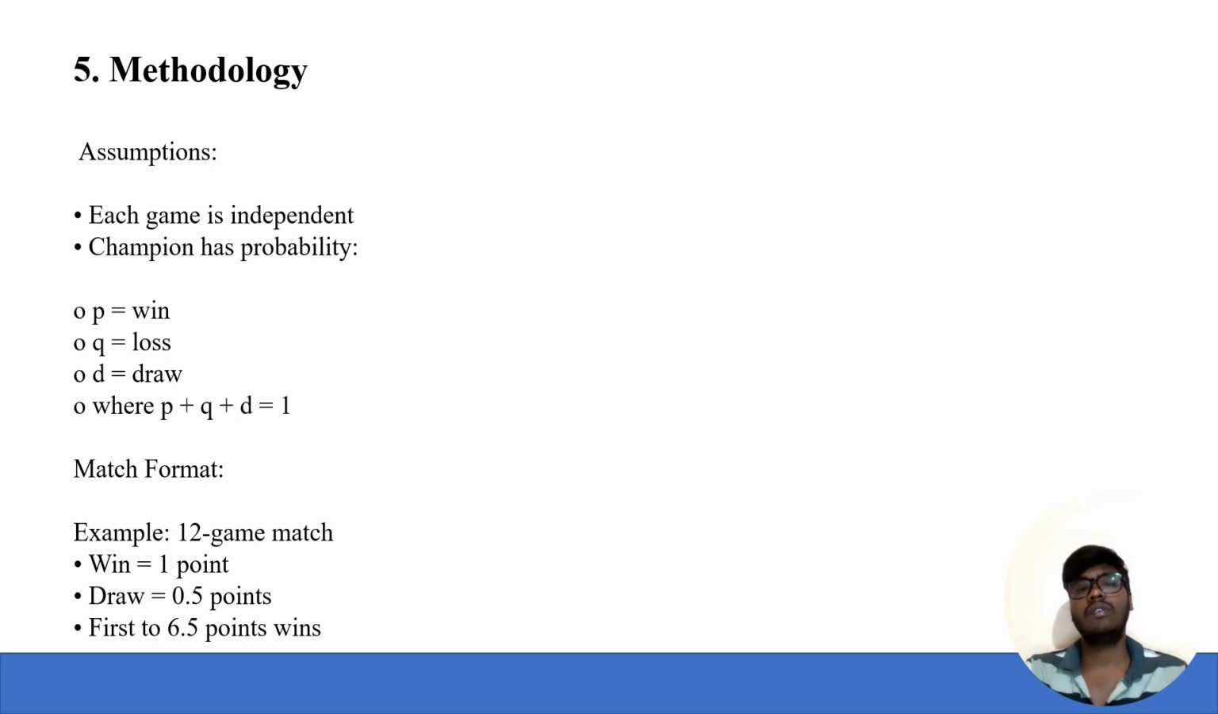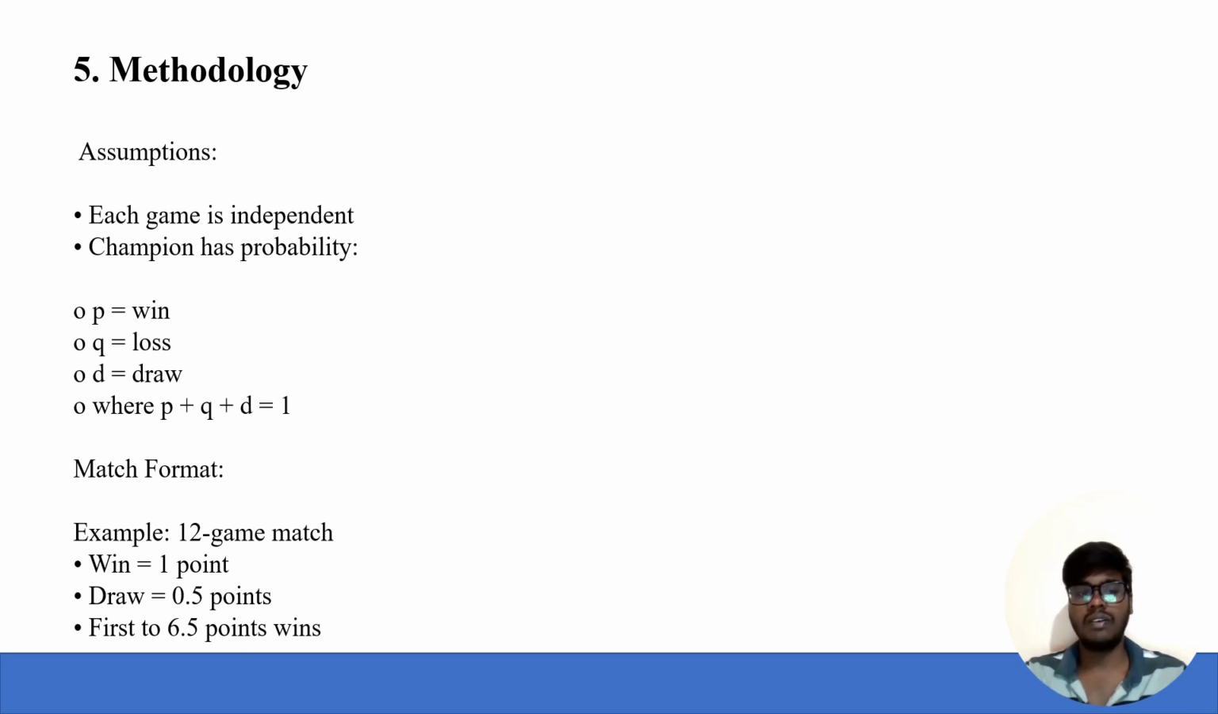Here is the methodology we want to discuss for this project. The assumptions are that each game is independent, and the champion has probabilities: P as the win probability, Q as the loss probability, and D as the draw probability. As we know, the sum of all the probabilities must be equal to one, so P plus Q plus D equals one.